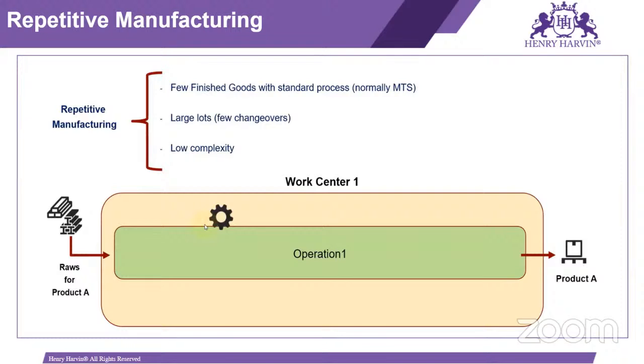Generally we are using only one operation for repetitive manufacturing, and as we are using one operation only, there is low complexity. Means the product is not that complex. The example is like this: work center. Here, work center is nothing but our machine where we are manufacturing the material. Suppose we give the raw material for operation one and we get product A. This means only one operation is required, as is the case for most repetitive manufacturing.